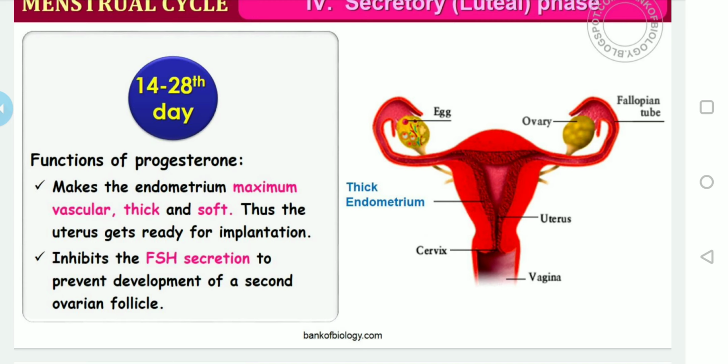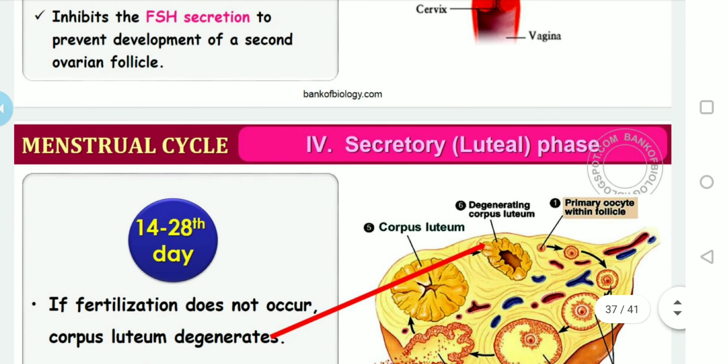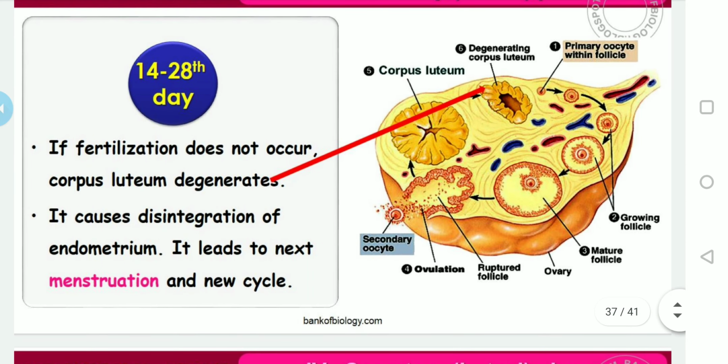Okay, remember here it is very important: during pregnancy all the events of the menstrual cycle stop and there is no menstruation. Hence the absence of menstruation is the indication of pregnancy. If the fertilization does not occur, the corpus luteum degenerates. It causes disintegration of the endometrium. It leads to the next cycle or next menstruation, which is essential for the new cycle.